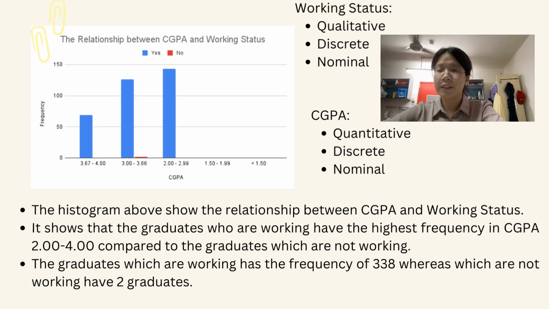The histogram above shows the relationship between CGPA and working status. It shows that the graduates who are working have the highest frequency in CGPA 2 to 4 compared to the graduates which are not working. The graduates which are working have the frequency of 338, whereas which are not working has 2 graduates.